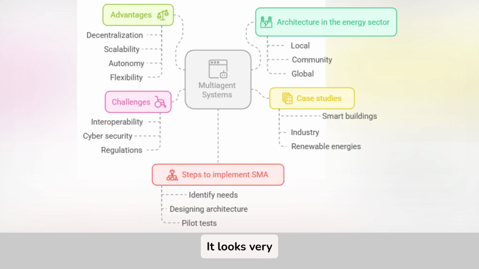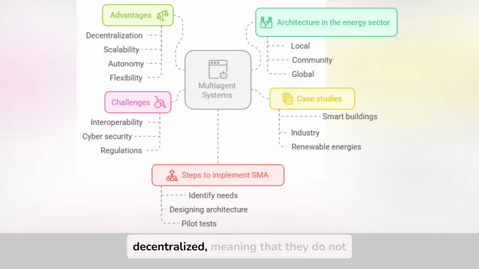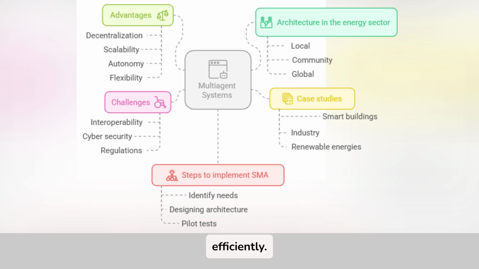It looks very sophisticated. What are the advantages of using this? Many. For example, MAS are decentralized, meaning that they do not rely on centralized control. This increases the resilience of the system. They are also scalable, allowing new agents to be added without disrupting operations. In addition, their autonomy and flexibility make them ideal for changing environments, such as integrating renewable energy efficiently.